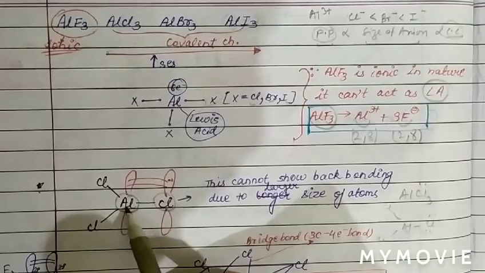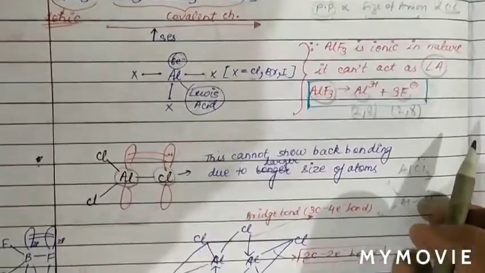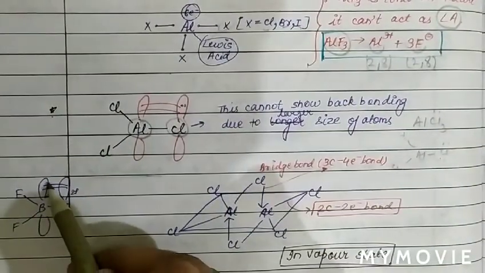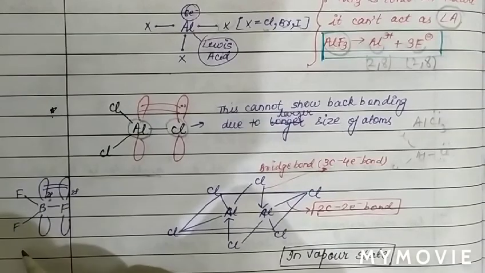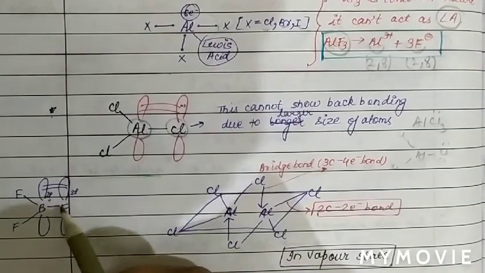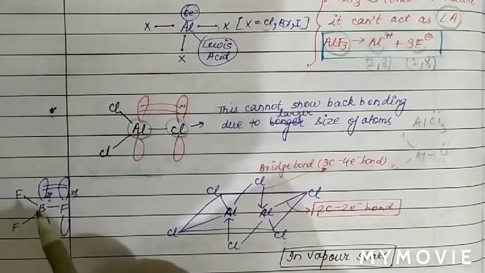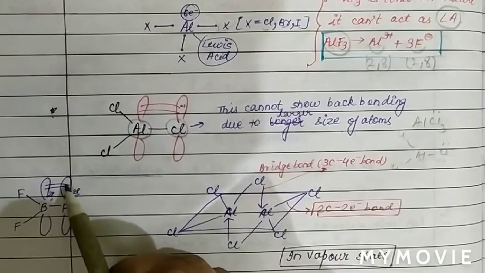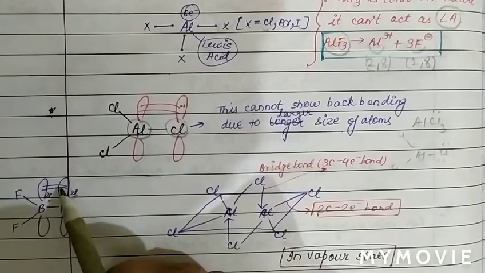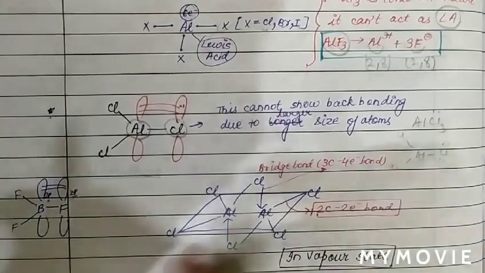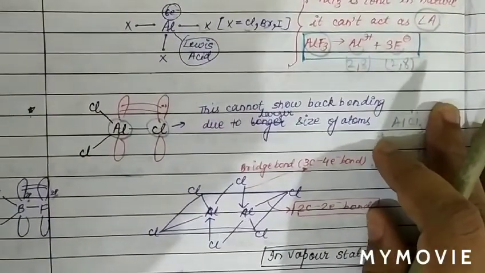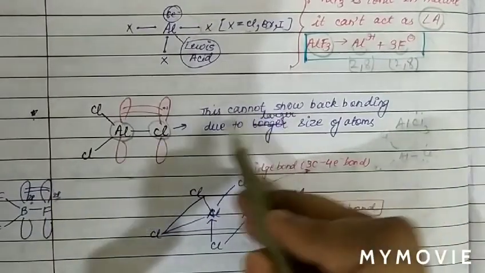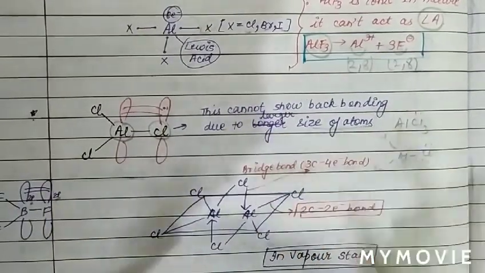Back bonding is possible in the case of BF3. Why is back bonding possible in the case of BF3? Because in BF3, boron having a vacant orbital belongs to the 2p orbital, and fluorine's electron pair containing orbital also belongs to the 2p orbital. So because the size of the orbitals is small and also similar, overlapping is effective. Hence in BF3 there is back bonding, while in AlCl3 there is no back bonding, due to the larger size of atoms.